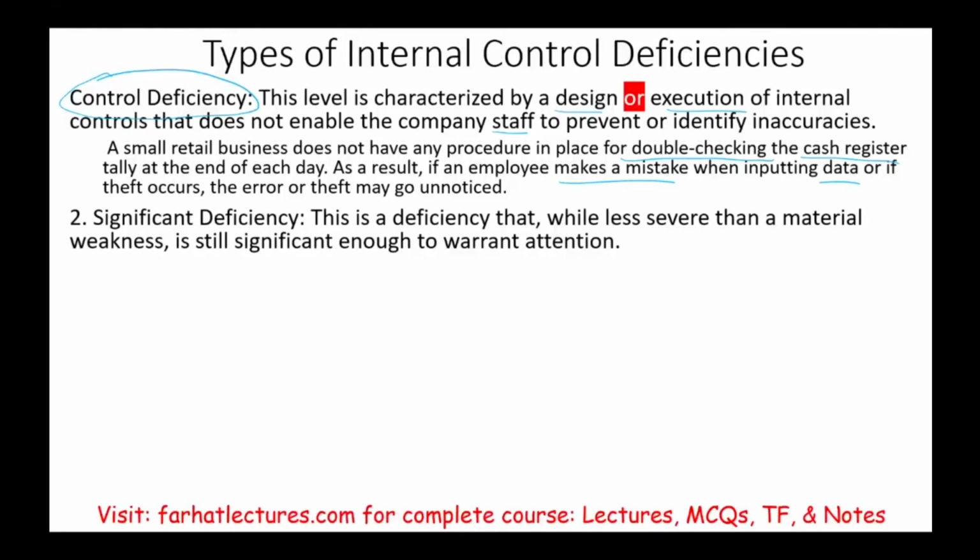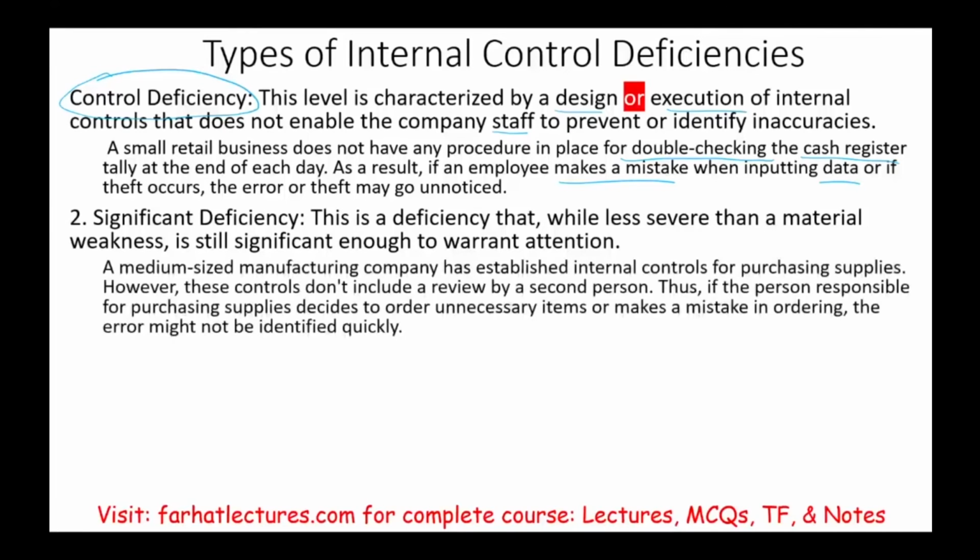Let's take a look at significant deficiency. This deficiency, while less severe than material weakness, is significant enough to warrant attention. So this deficiency, maybe it has a low probability, maybe high probability, but if it happens, it's serious. For example, a medium-sized manufacturing company has established internal control for purchasing supplies. These controls don't include a review by a second person. Thus, if a person is responsible for purchasing supplies, decides to order unnecessary items or order from their friends or makes a mistake in ordering, the error may not be identified quickly.